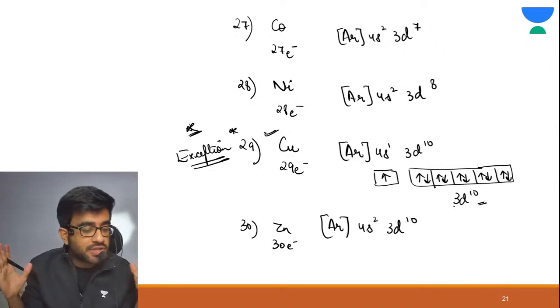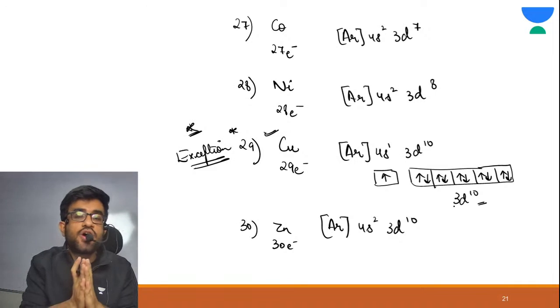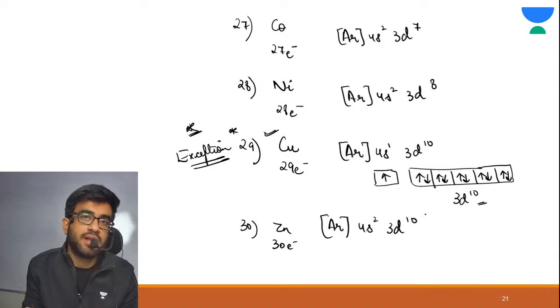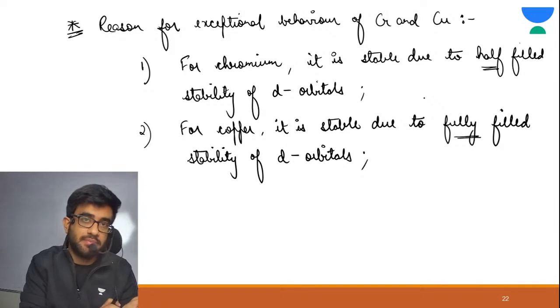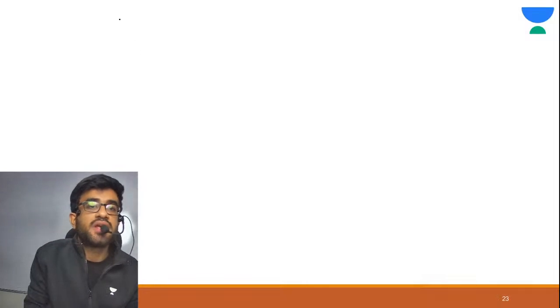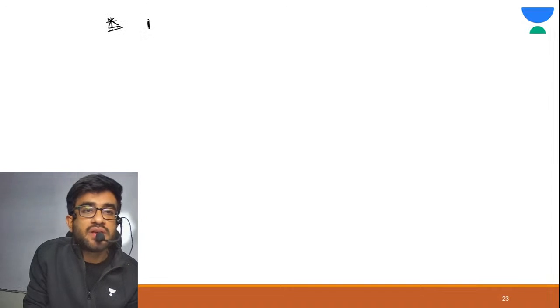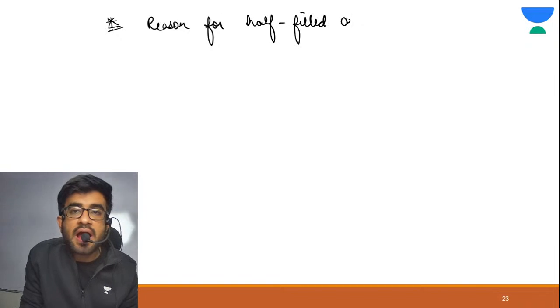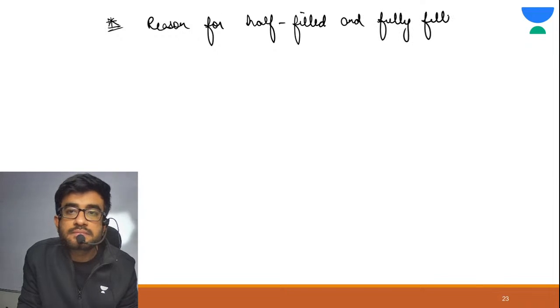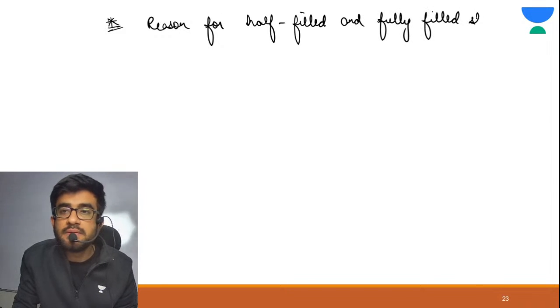Your d subshell is very much packed, so this is also very stable. Fully filled and half filled orbitals are very stable. Now the question is the reason for half filled and fully filled stability.